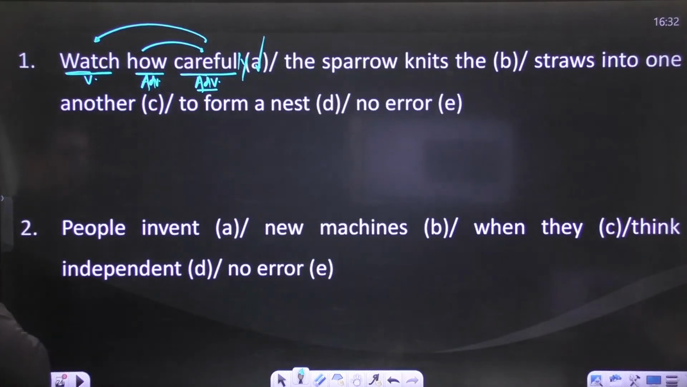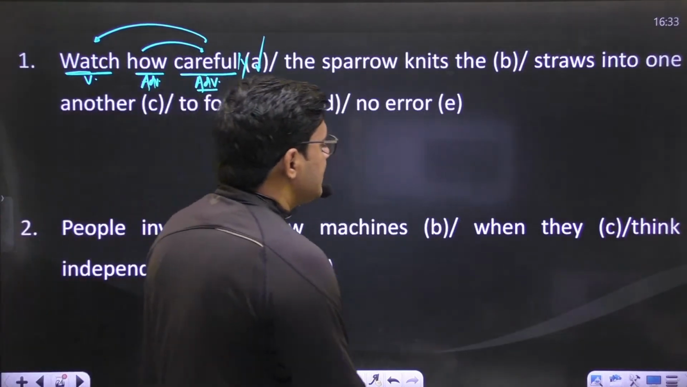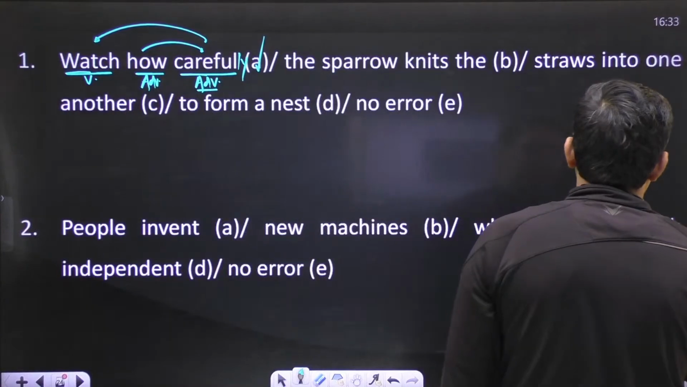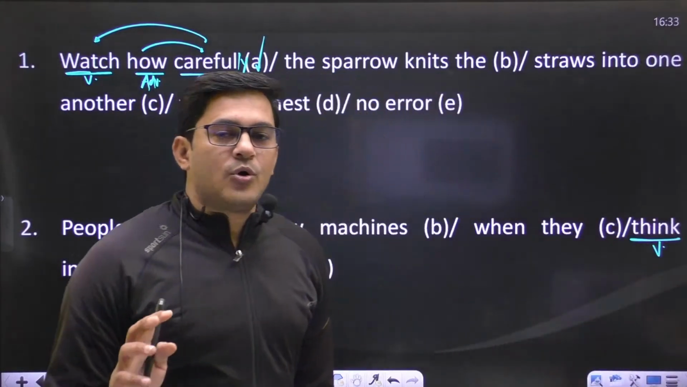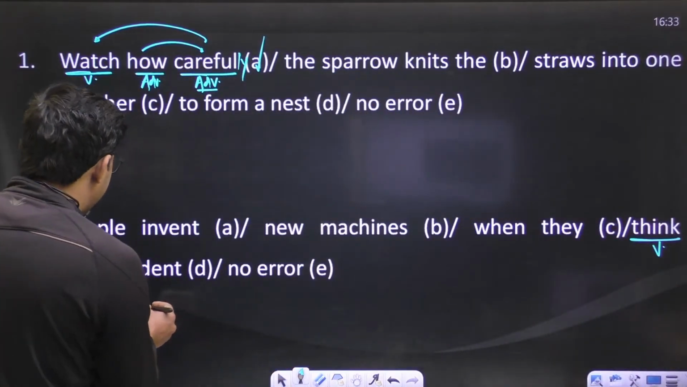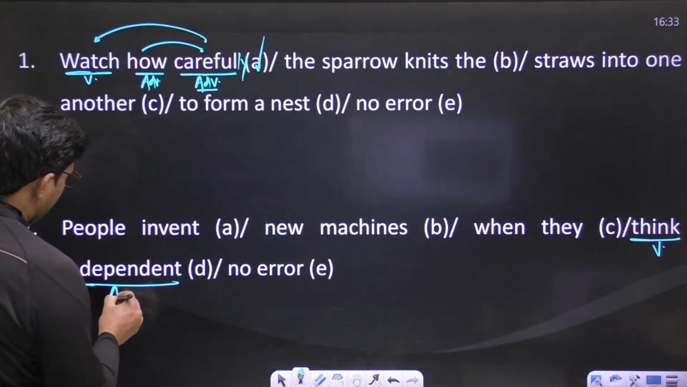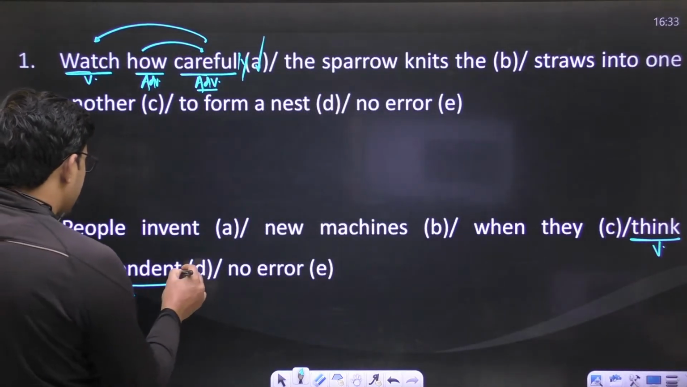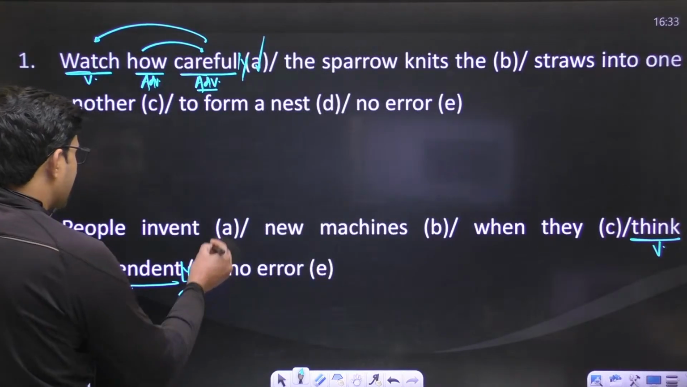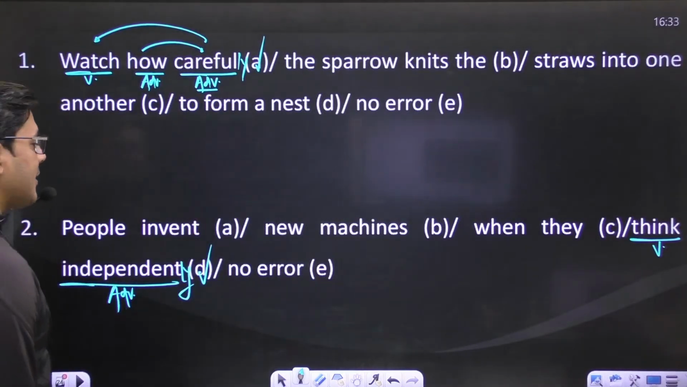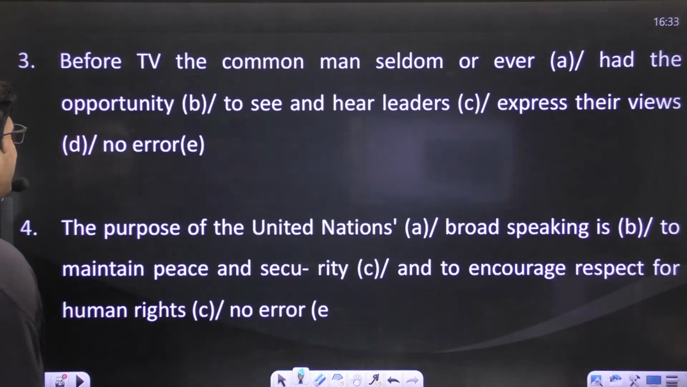Okay, people invent new machines when they think independently, right? This is a verb, and to qualify a verb we need an adverb, not an adjective. This word independent is an adjective, we require an adverb, so that's why use independently. Part D has an error. Okay, you have an error in part D.